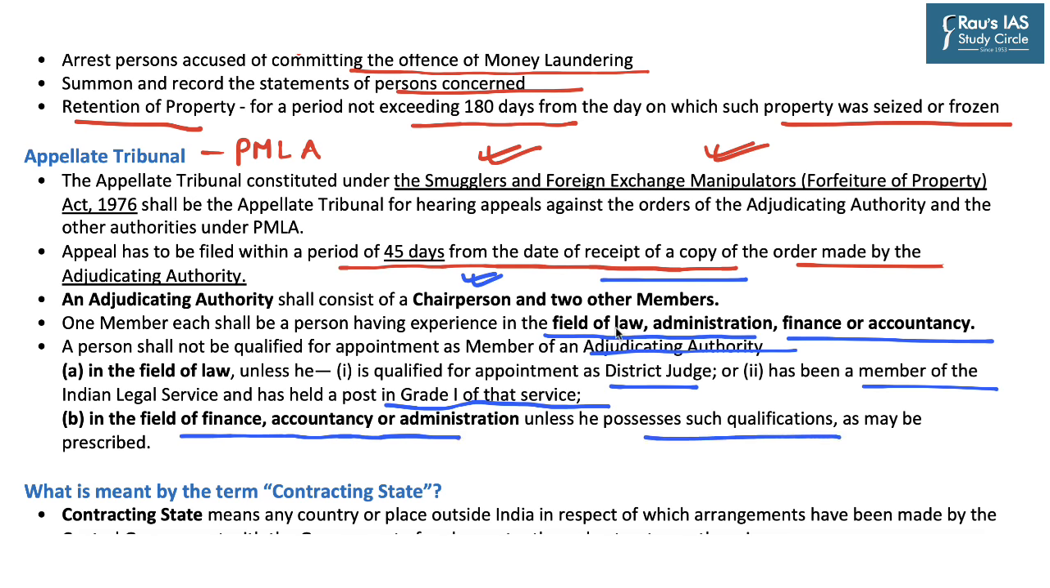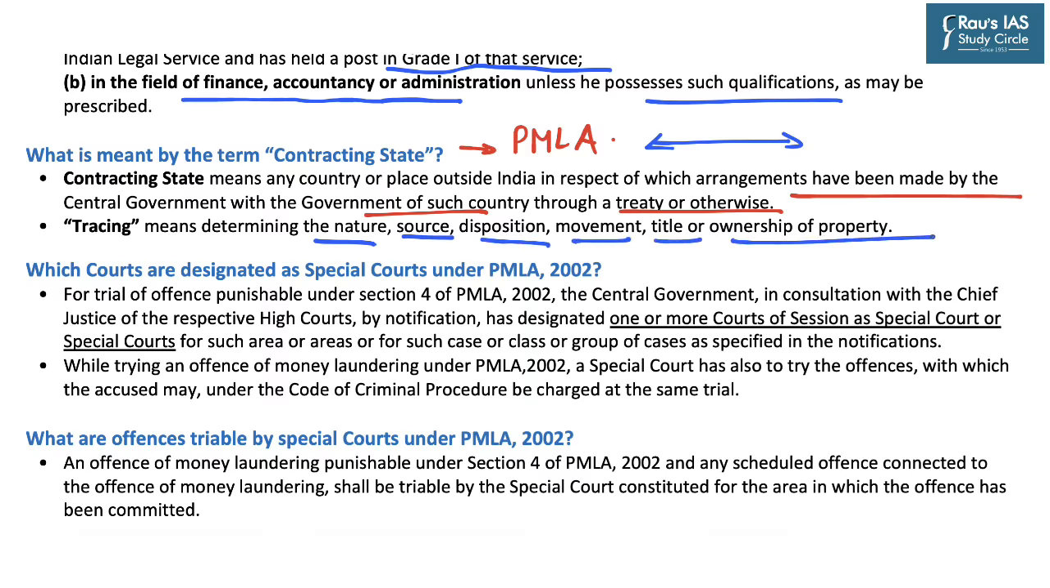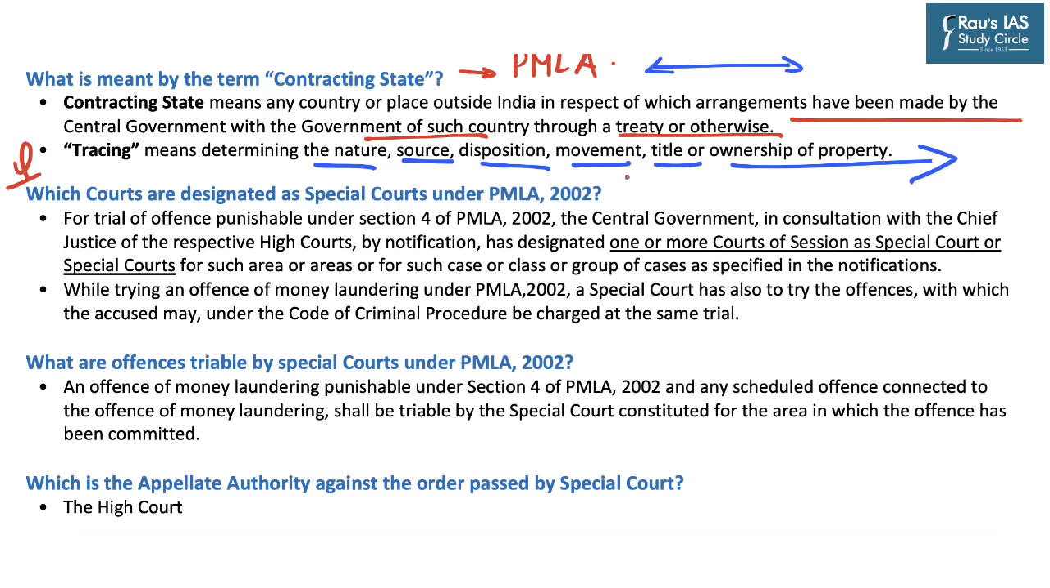Now the PMLA also mentions a term referred to as contracting state. Contracting state means any country or place outside India in respect of which arrangements have been made by the central government with the government of such country through a treaty or otherwise, and this is done basically to share information. And the term tracing refers to determining the nature, source, disposition, movement, title or ownership of any property involved in money laundering.